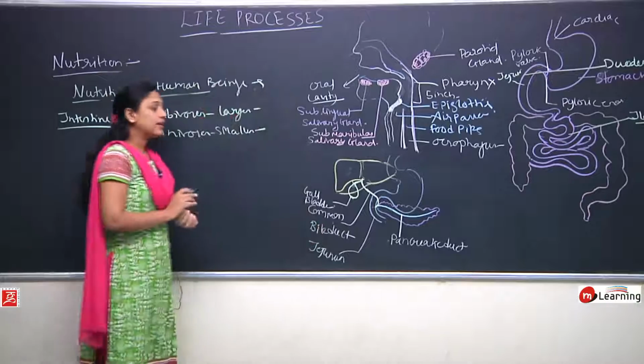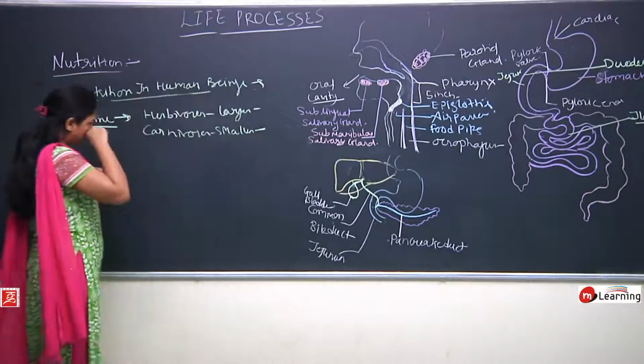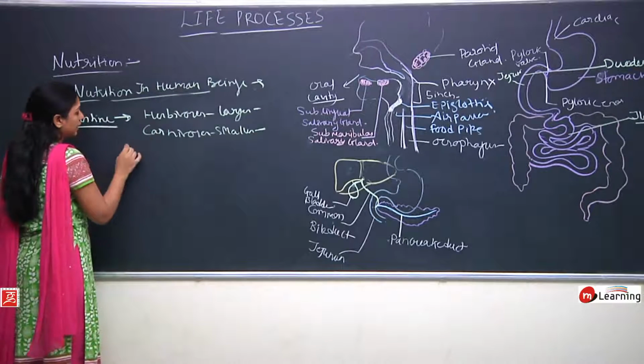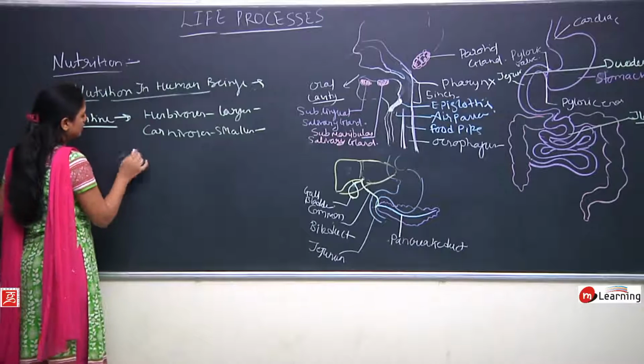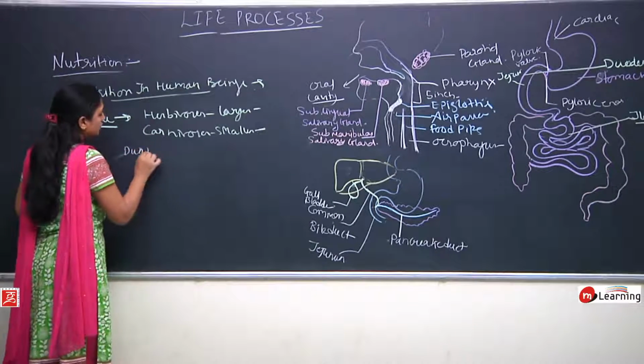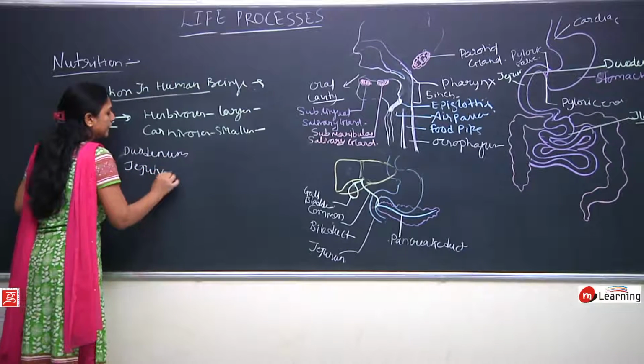Okay. Now what is going on? The food is coming into the intestine. Okay. And intestine has duodenum, jejunum and ileum part.